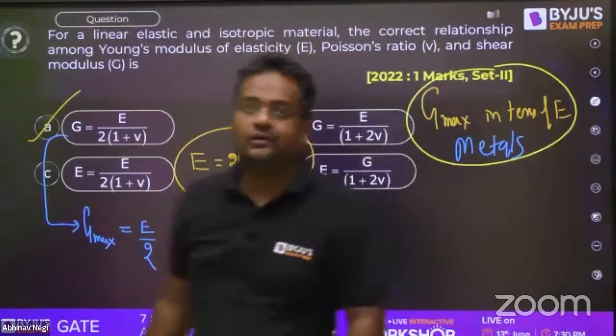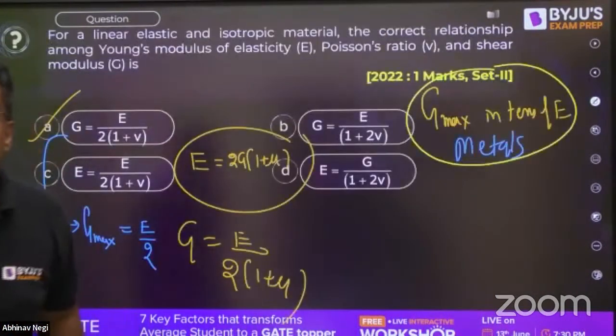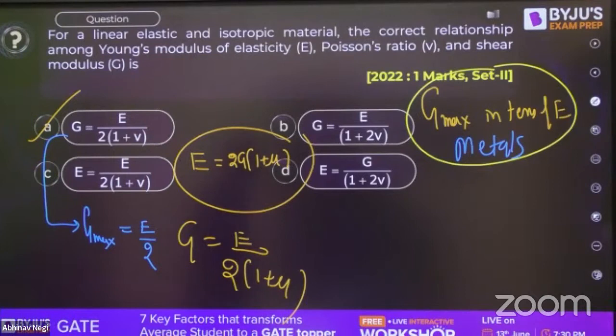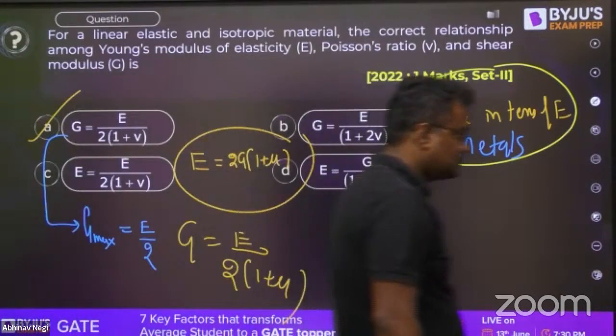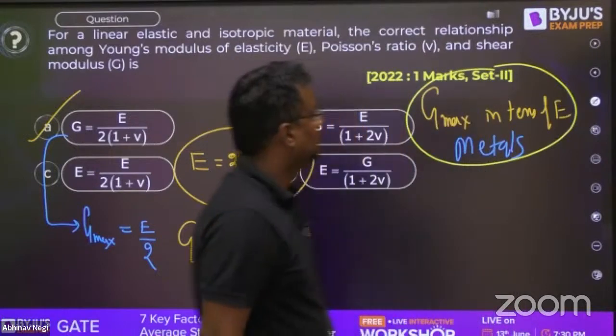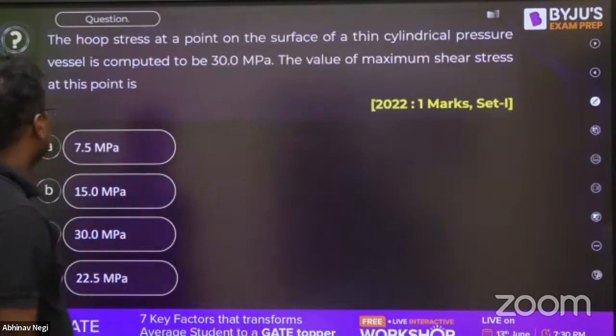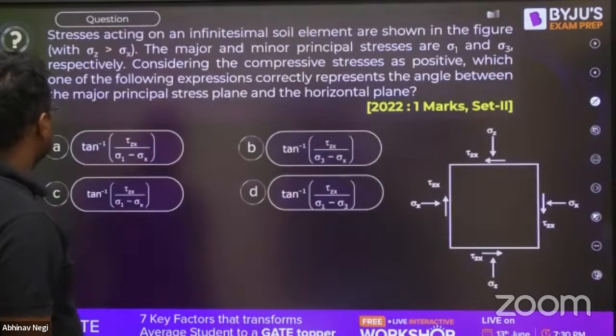No. Okay. In terms, mu lies between 0 to 1. No, it can be -1 also. And if you are saying mu as Poisson ratio, it lies from 0 to 0.5 for metals and can be minus also. Okay. Now this question sir has taken.